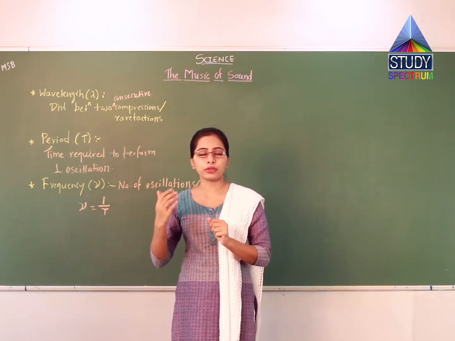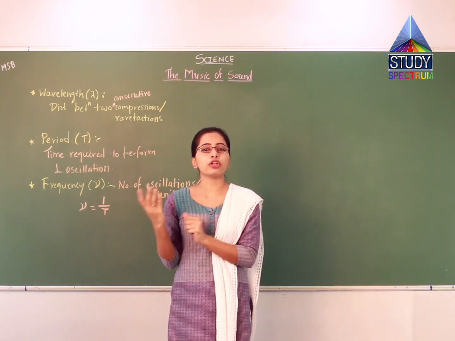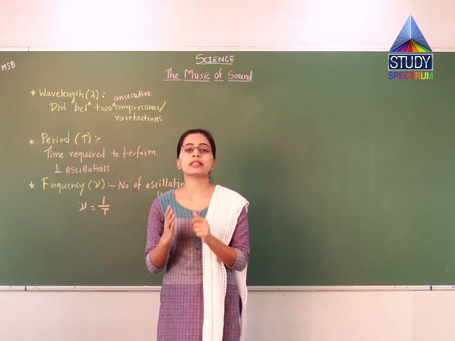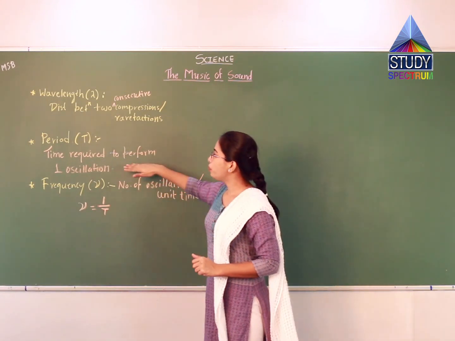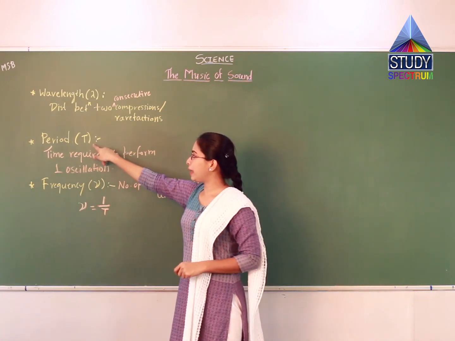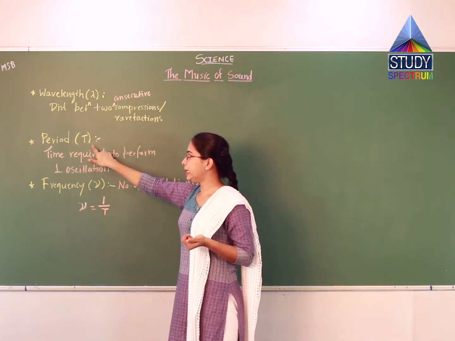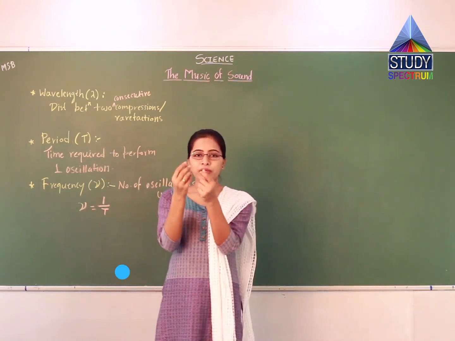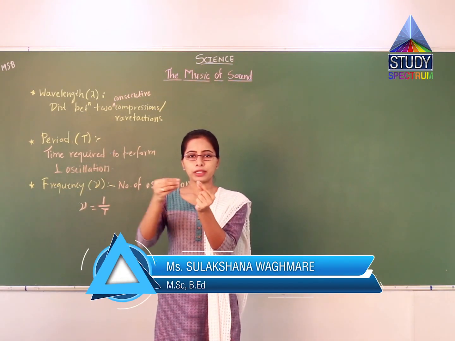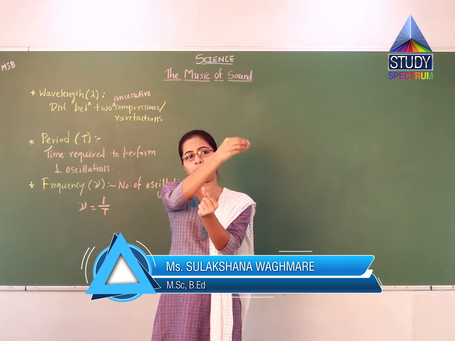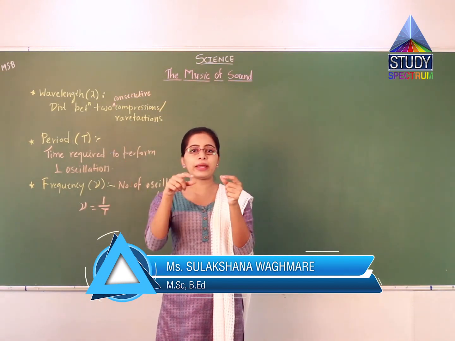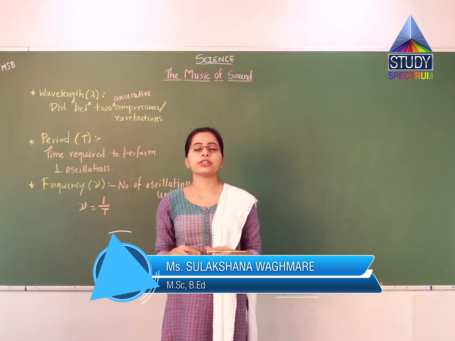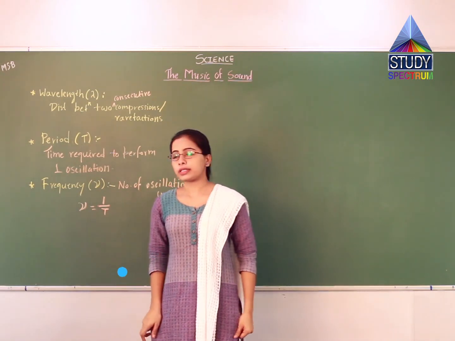You can't miss any compression or rarefaction while taking the distance between them. Now period is denoted by capital T. It is the time required to perform one oscillation. Suppose I have a bob, it is going here, coming back, going here, coming back. So the total time for one particular oscillation is known as the period of the oscillation.